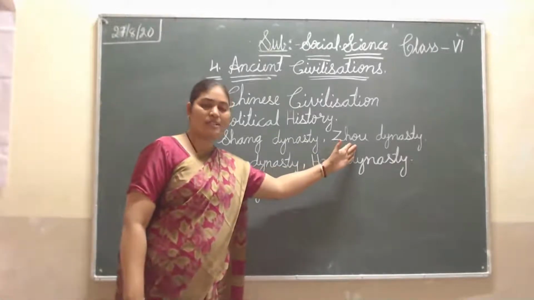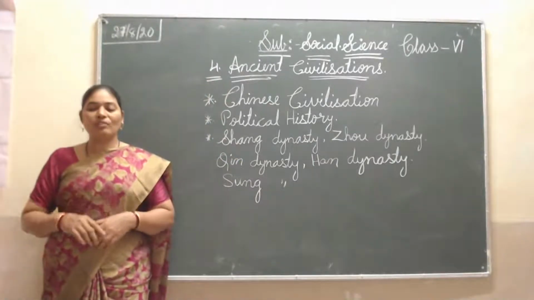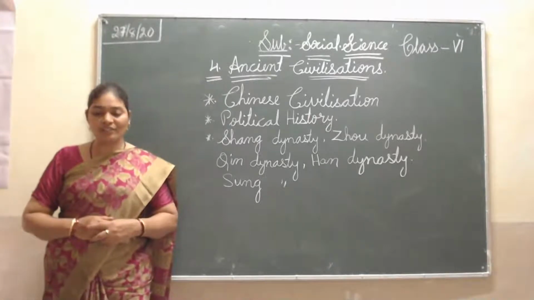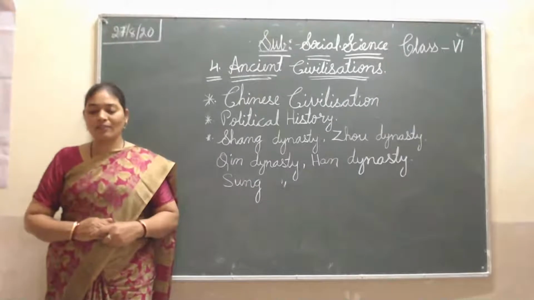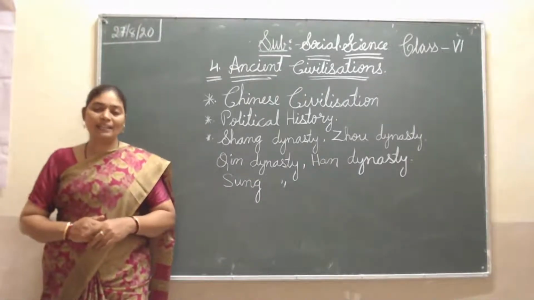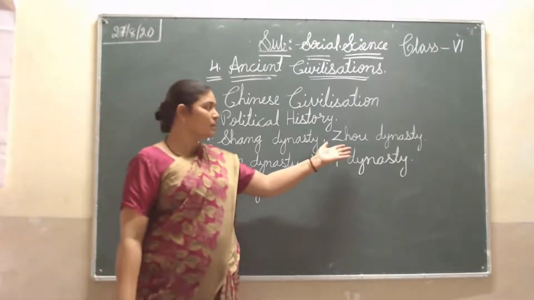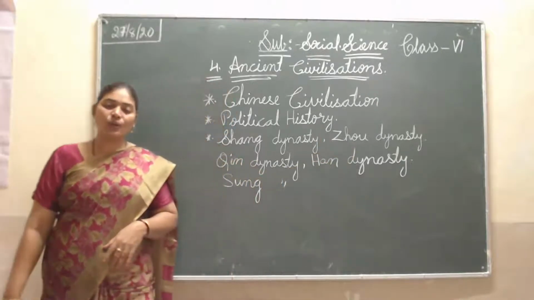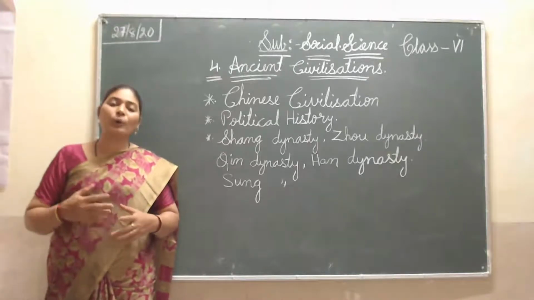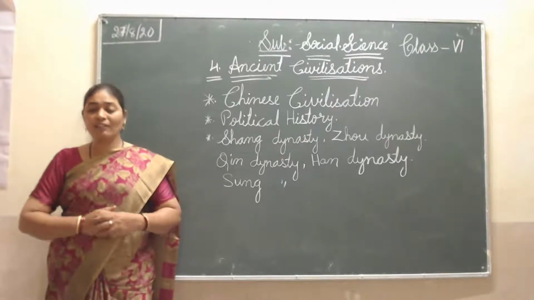This Zhou dynasty king, Hu Hong, is famous and well known for his philosophers. When he was ruling, he had great philosophers in his court. The two great philosophers were Confucius and Lao Tzu. These two great philosophers lived in this period, in the Zhou dynasty time. They wrote nicely, whether about the kingdom or poems or whatever they wrote. They wrote all of it very well, and they are the philosophers.